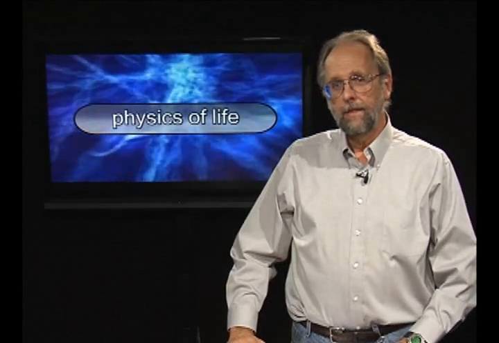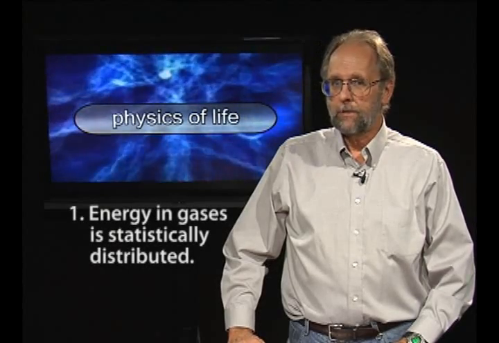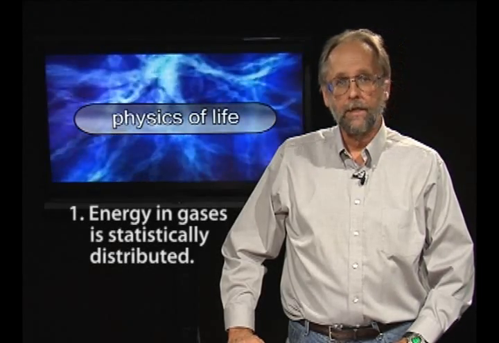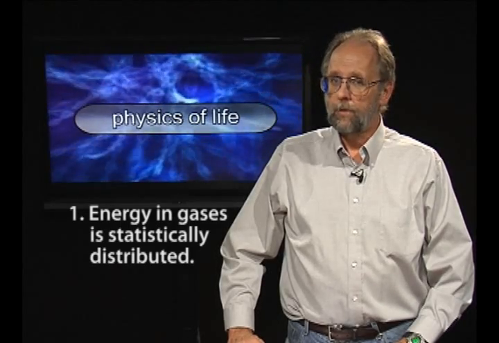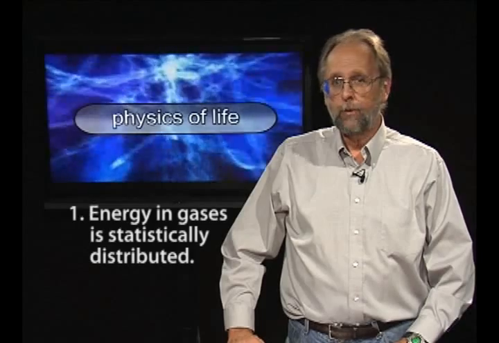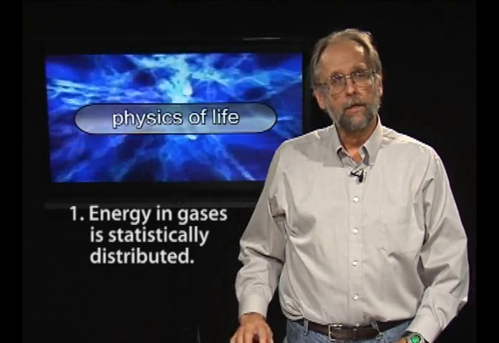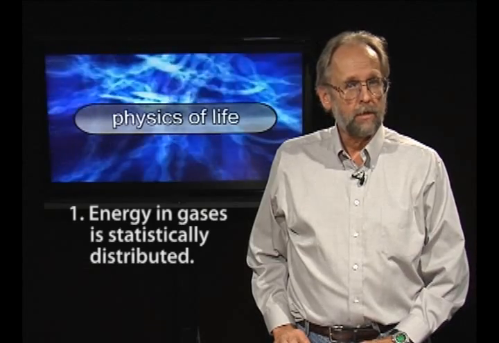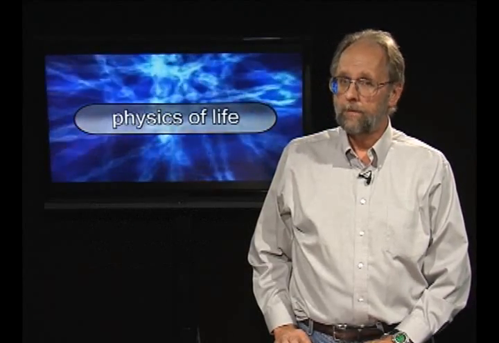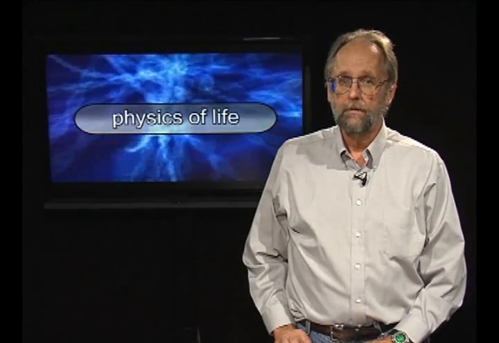Okay, that was fun. Let's review what we've learned. First, we saw how random collisions between molecules produce a statistical distribution of speeds and hence kinetic energies. This has important implications for what kinds of things gases can do. If a chemical reaction, for example, requires a gas molecule to have a particular energy, only a certain proportion of molecules in a gas will have enough. This proportion can be worked out quite precisely. When you take chemistry, pay attention. They'll tell you how to do it there.